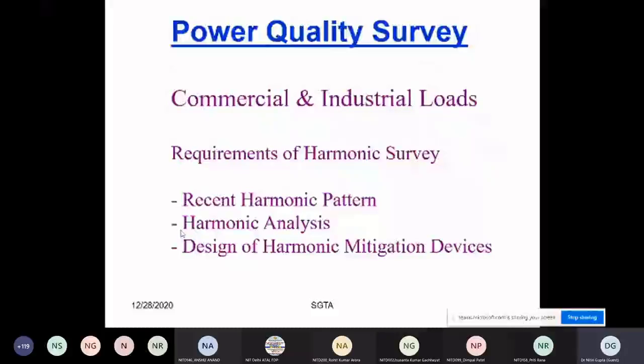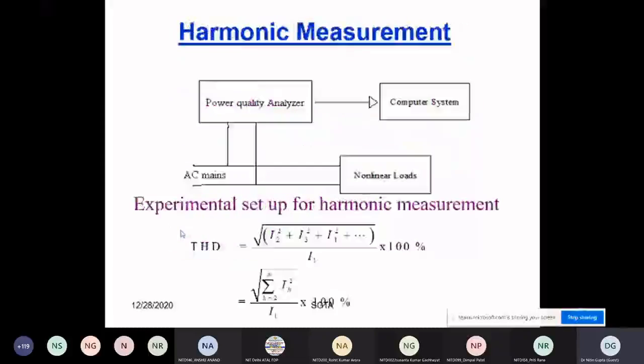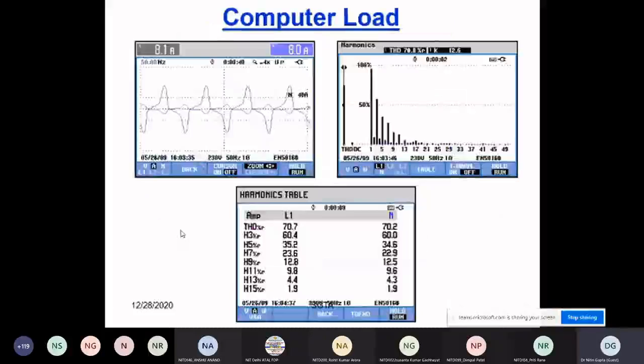Before going to the solution, you should also know that a survey should be done, at a commercial site or an industrial site. The requirement is that you can get the recent harmonic pattern and the harmonic analysis, and you can design the harmonic mitigation devices. You will require a power quality analyzer, a computer system, AC supply and a non-linear load, and then you can get the THD by this formula. But the main thing you require is the power quality analyzer.